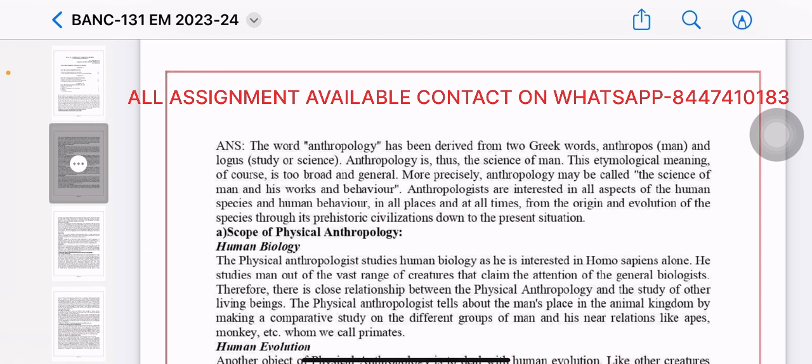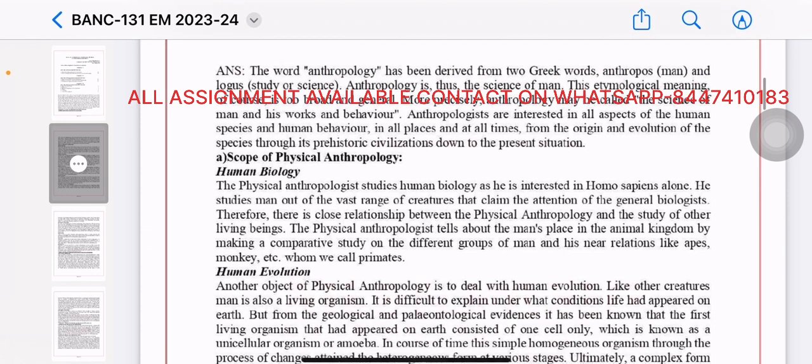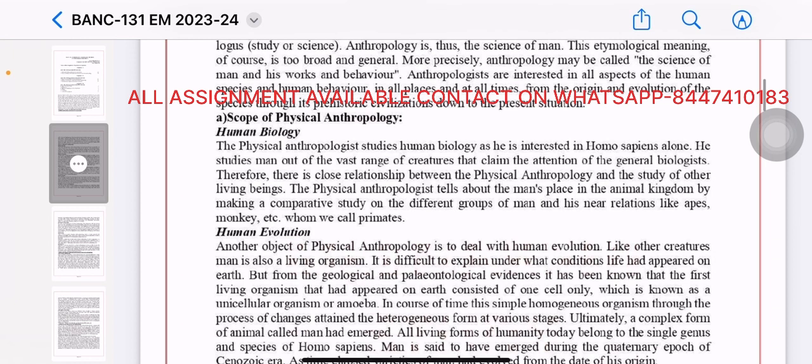Anthropologists are interested in all aspects of the human species and human behavior in all places and at all times, from the origin and evolution of the species through its prehistoric civilizations down to the present situation. Scope of physical anthropology. Human biology. The physical anthropologist studies human biology as he is interested in Homo sapiens alone. He studies man out of the vast range of creatures that claim the attention of the general biologists.